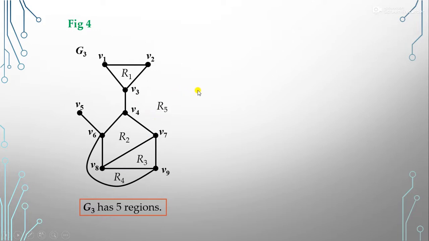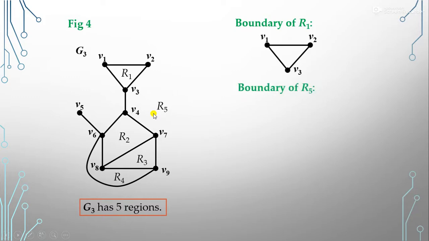Now come to the boundary. If we talk about the boundary of the R1 region, what will it be? This is the boundary of this R1 region. And can you tell me what is the boundary of R5? What will be the boundary of the R5 region?